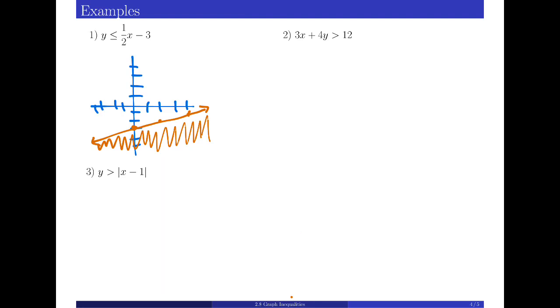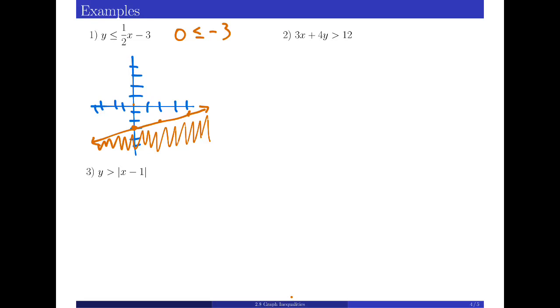Or again, if we plug in 0, 0, we would have 0 is less than or equal to negative 3. Is 0 less than negative 3? It is not. So our solutions must be on the other side that 0, 0 is not on, so we would be below.